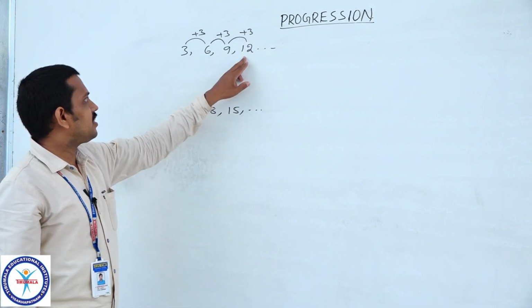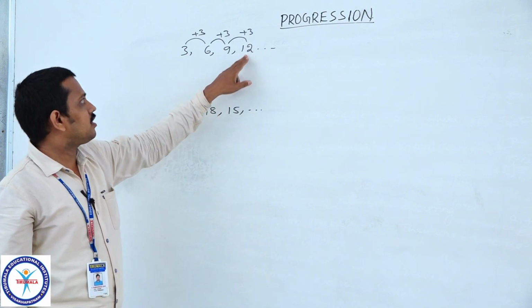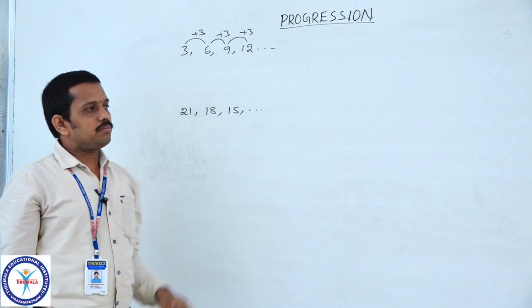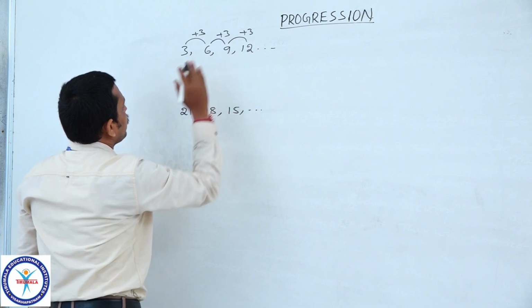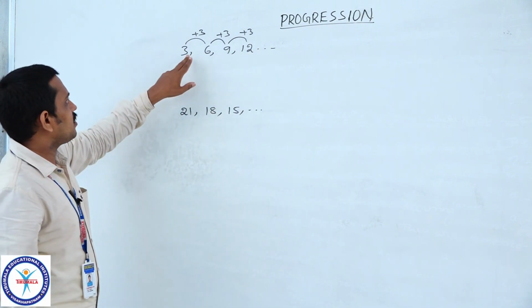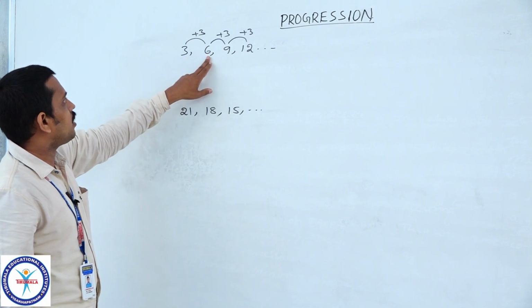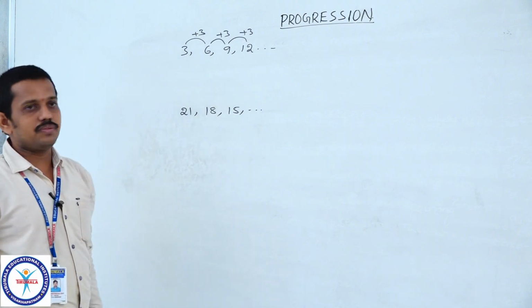So, we can easily say what the next term is. Here the fifth term is obtained by adding 3 to the fourth term. So, what we observed here is that the sequence follows a pattern, which is nothing but every term is obtained by adding a fixed number to the preceding term.